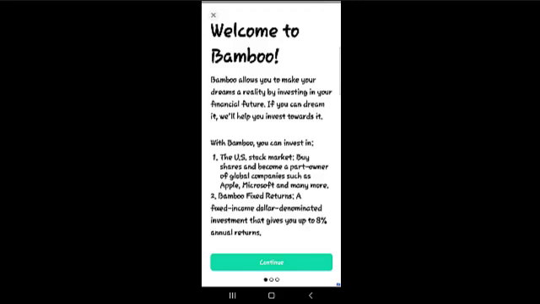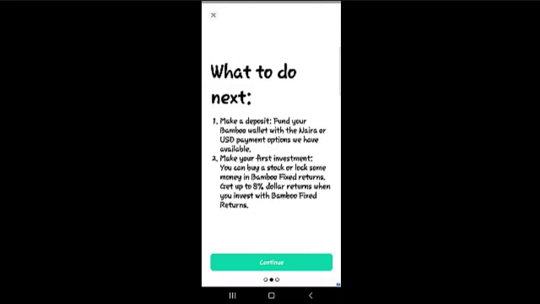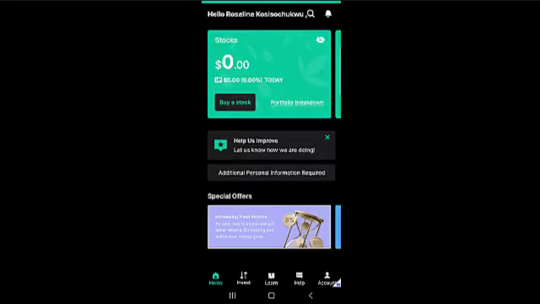Of course, whenever we're talking about any other currency, you can always use your local currency to make a deposit, and then that will be converted over time to the dollar. If you continue, you'll be told what to do next. Of course, you don't need all this because that is why I am guiding you through this tutorial. So here we are in the home section. If you had made any deposit whatsoever, you will find the available balance right in this section. Your available balance will show up here in the dollar equivalent of whatever you have made deposit of.